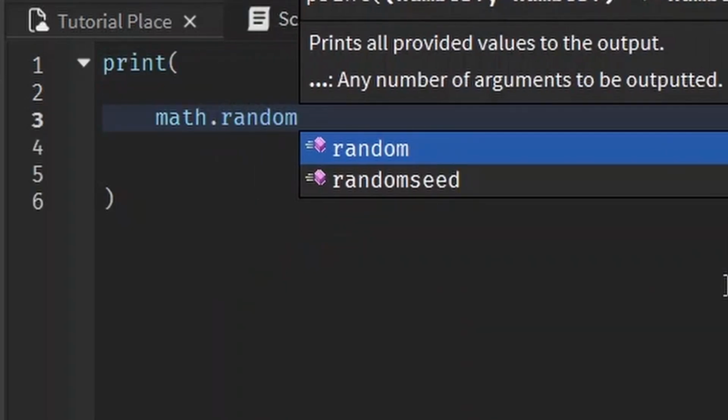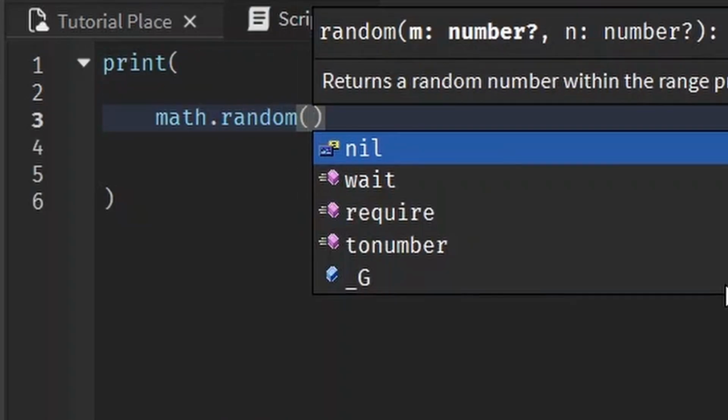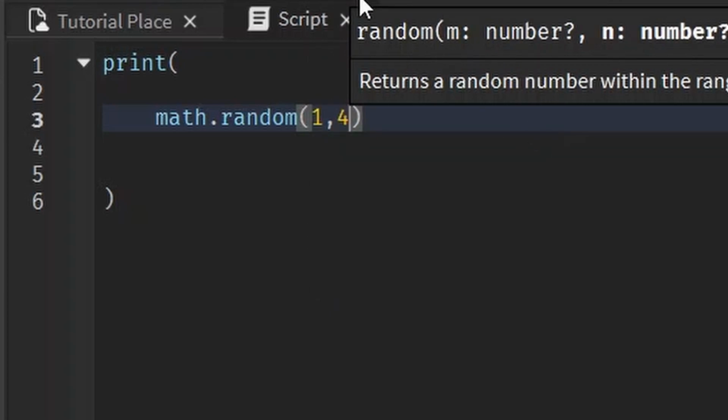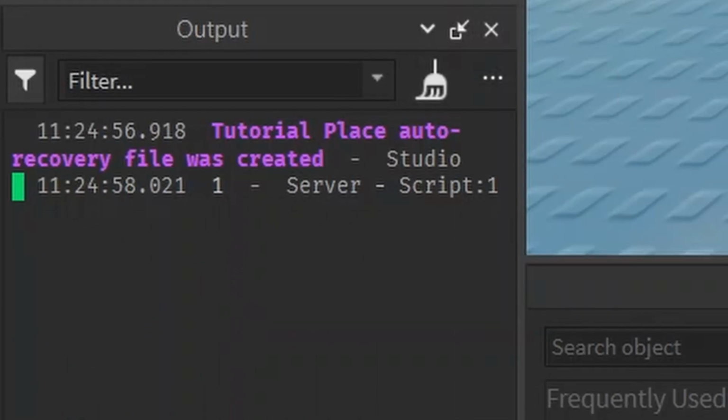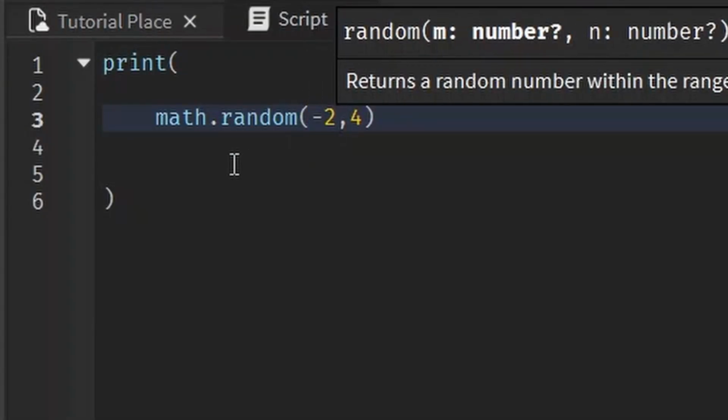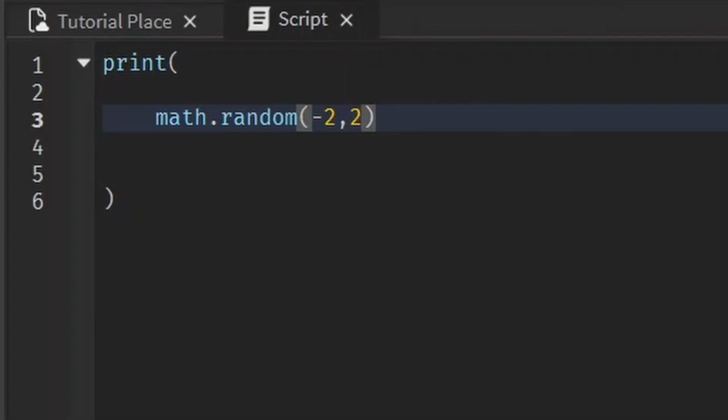Math.random gives you a random number. You put in the lower number and the higher number, and then it'll give you a random value between that range. For example, if we do 1 through 4, it'll give us a random number 1 through 4. And it happened to be 1. We can even make this a negative number and make it give us a value between -2 and 2, 0.